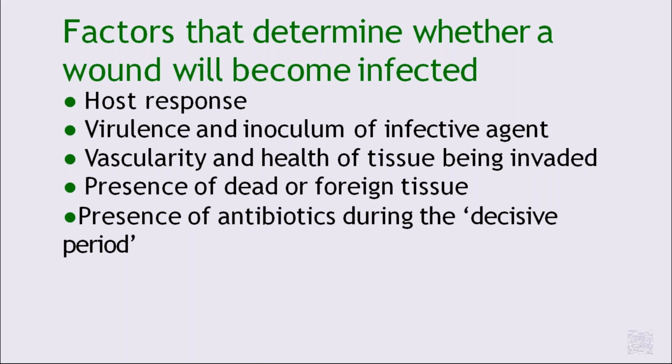For example, if you are doing surgery for benign breast lumps, the important thing is to preserve the vascular structures, that is any blood vessels surrounding the fibroadenoma. You should mainly preserve the vascularity of that tissue. Also the presence of dead or foreign tissues, and presence of antibiotics during the decisive period.